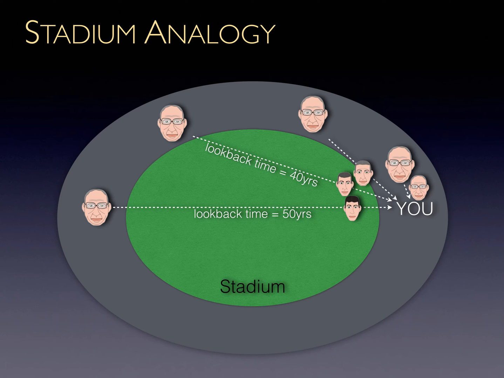Suppose you are the person sitting on the right side in the illustration. What would you observe in 50 years? You would be 70 years old and the people right next to you would also look 70. However, people who were sitting farther and farther away would look younger and younger. In fact, the first light from the guy sitting on the opposite side of the stadium would just now be reaching you. He would look like he was still 20 years old. This is the effect of look-back time.